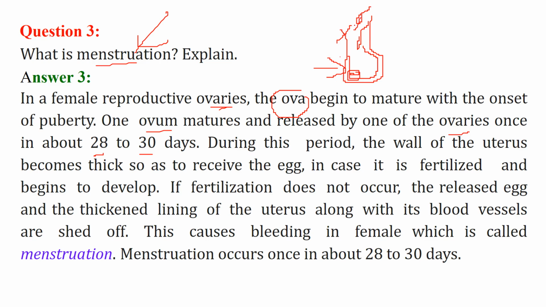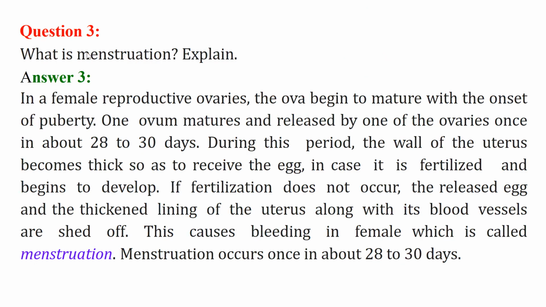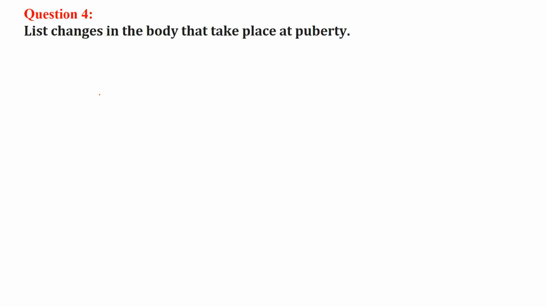If fertilization doesn't occur, the released egg and the thickened lining, along with the blood vessels, are shed off every month. This causes bleeding in females, which is called menstruation. Menstruation occurs once in about 28 to 30 days. It depends, and it can change in some women. These are the body changes that take place at puberty.